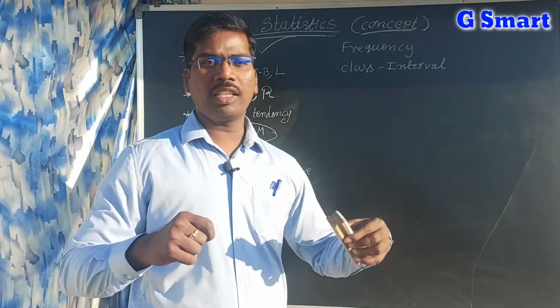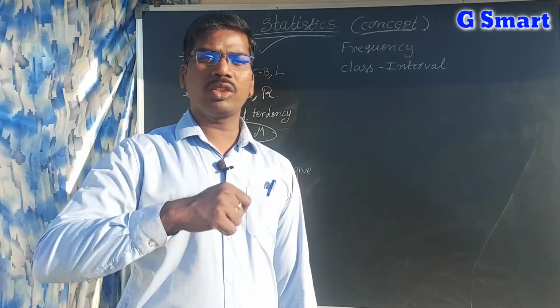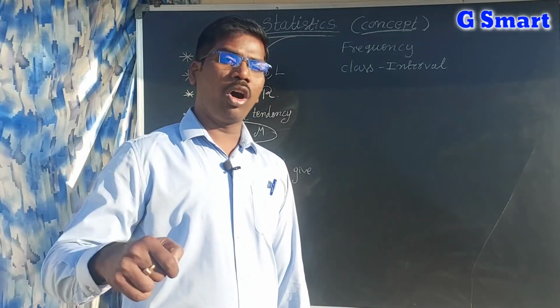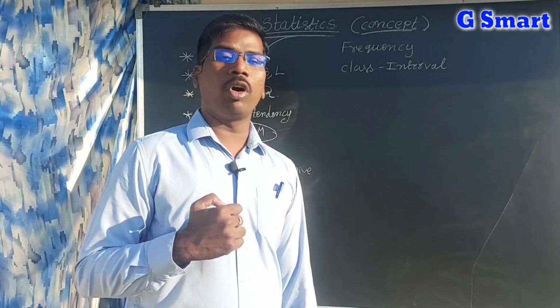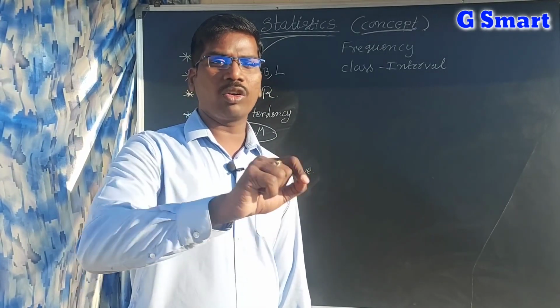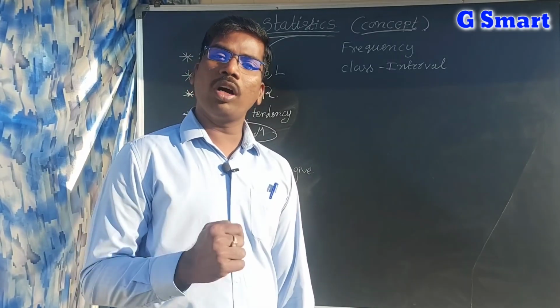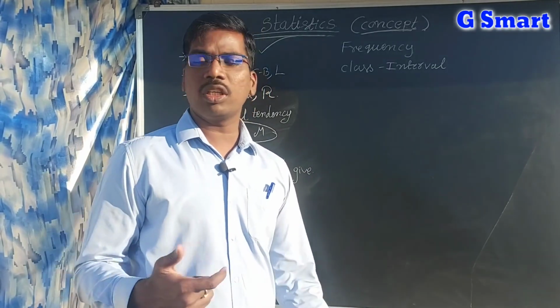For example, in my class 100 students are there, and I give 100 marks to all. If I want to find how many students got 50 marks, that is very difficult because I have to see all. How many students got 60 marks, that is also very difficult.